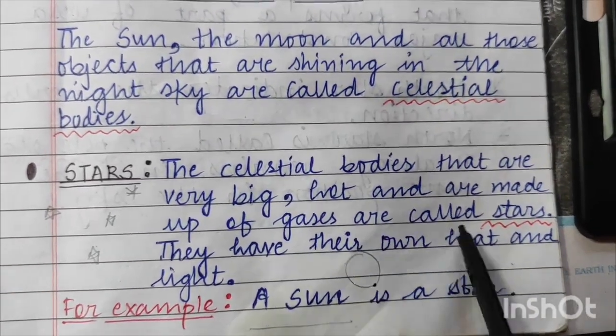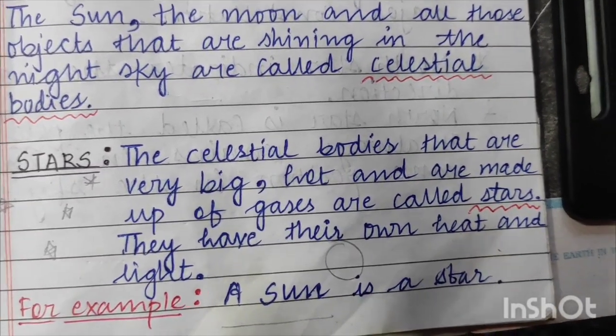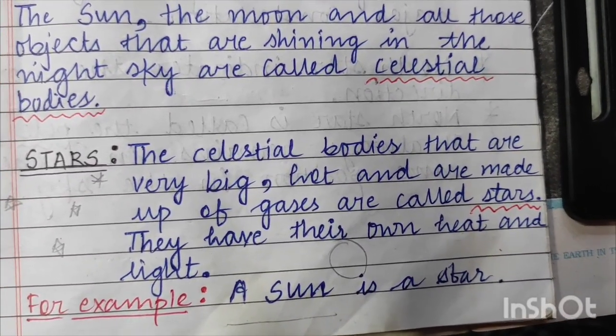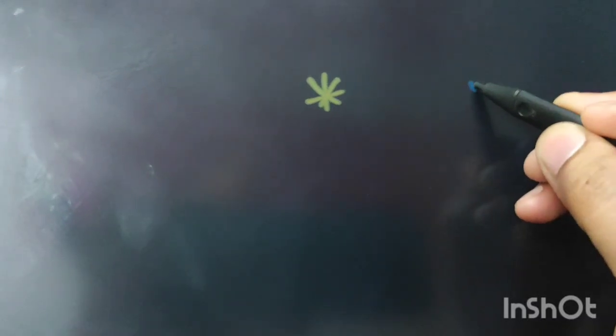Stars are celestial bodies that are very big, hot, and made up of gases. So we can have three characteristics of stars. First, stars are very big. Second, stars are very hot. And the third is that they are made up of gases. You all know the shape of a star is like this, right? From very far away it appears very small. You cannot define the shape of the stars.